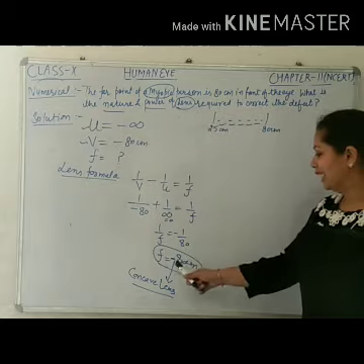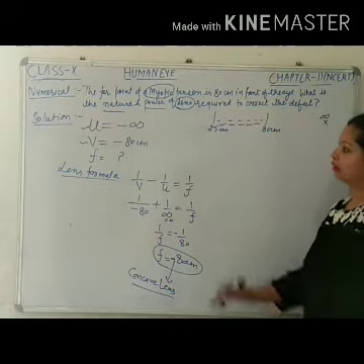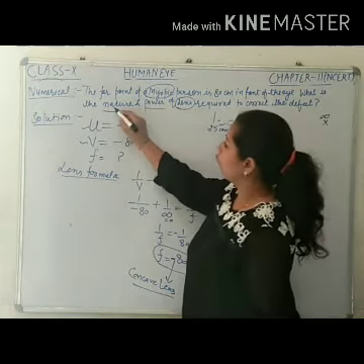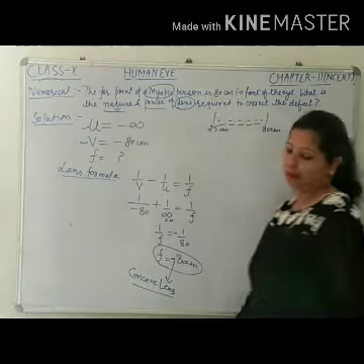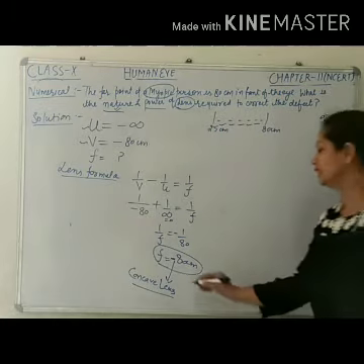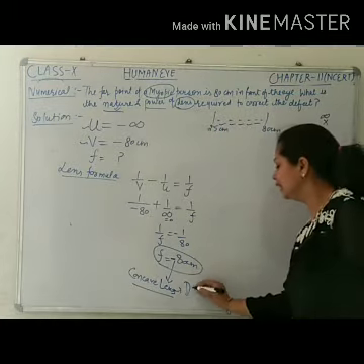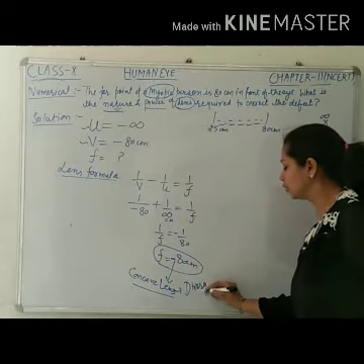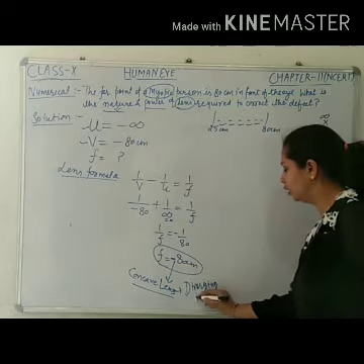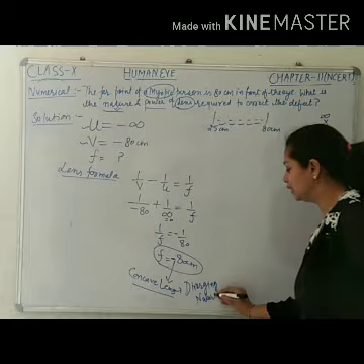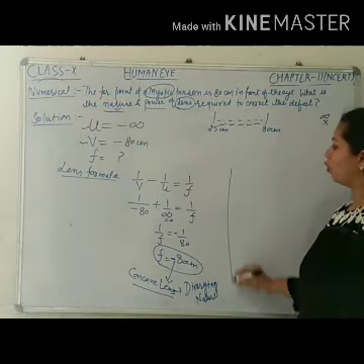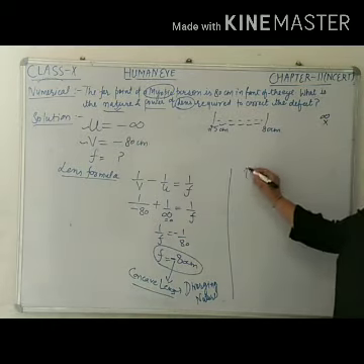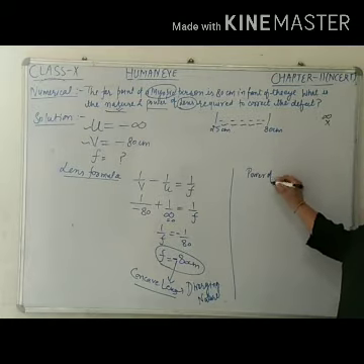What is the focal length? That is 80 centimeter. But the name is concave lens. What is its nature? Nature is diverging nature. Now we have to find out the power of the lens.